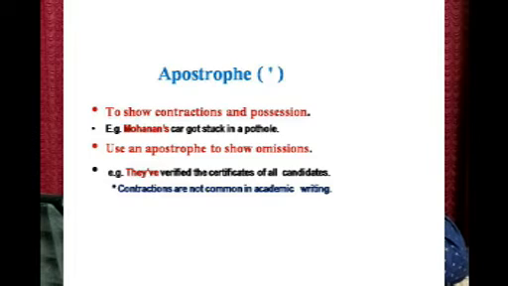Use an apostrophe to show omissions. So in a contraction, sometimes we leave out certain letters, like they've, for they have. So here H and A, two letters, are actually omitted. So this apostrophe indicates those omissions. They've verified the certificates of all candidates. But mind you, we are not supposed to use contractions in our academic writing, definitely.